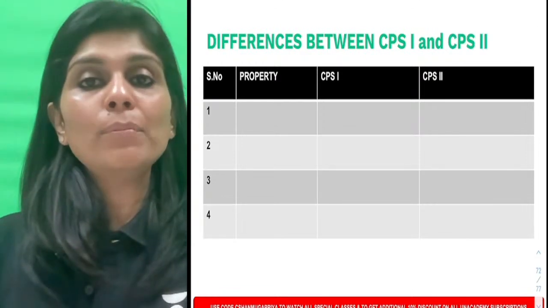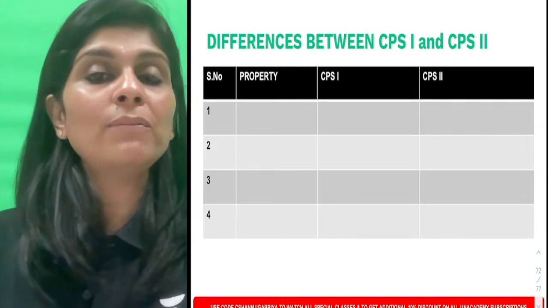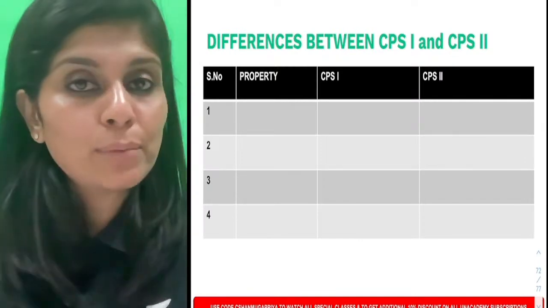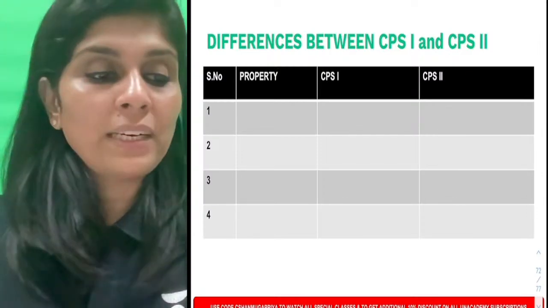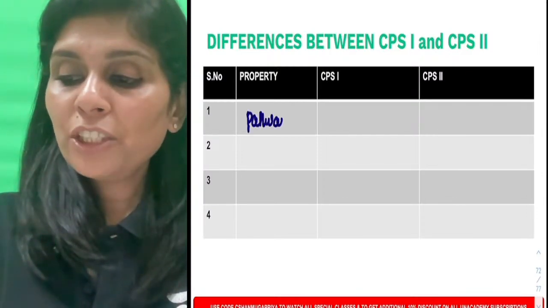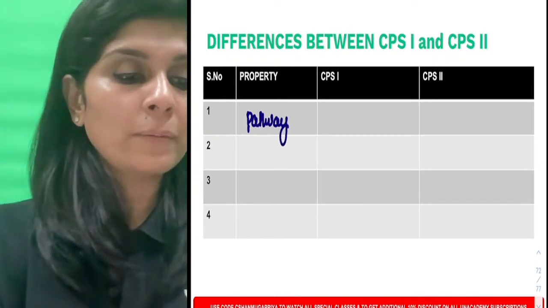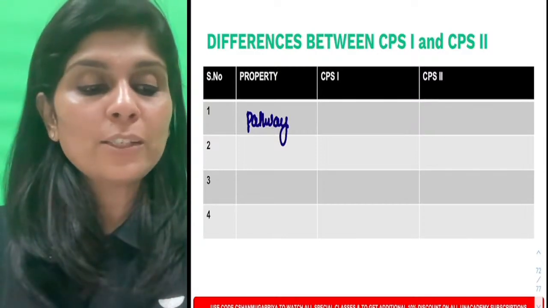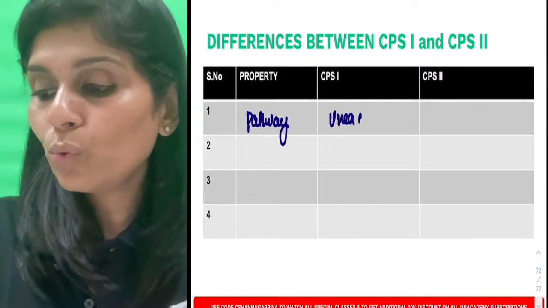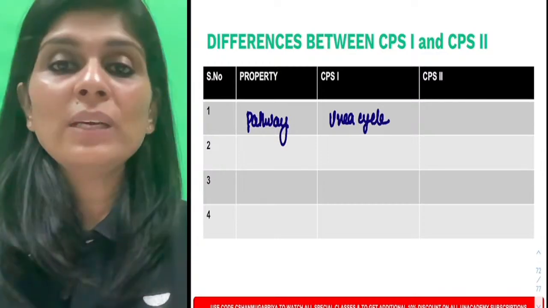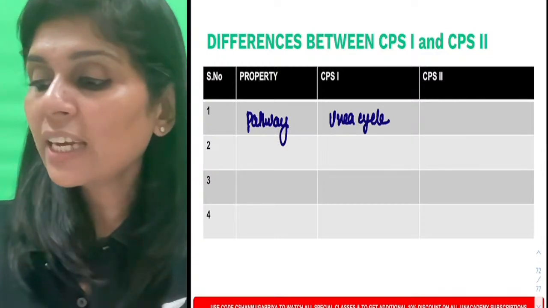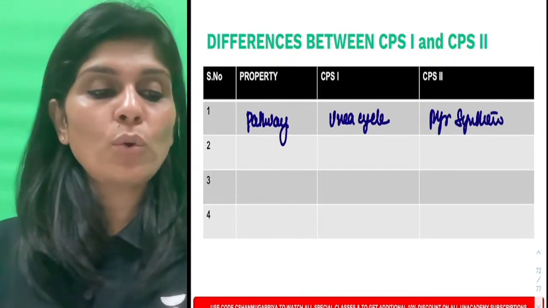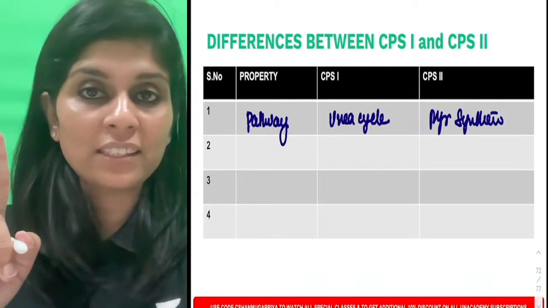In this tabular column, I am going to tell you the differences between CPS1 and CPS2, and you're going to help me in filling it up. The first property is which pathway? In which pathway is CPS1 involved? It is involved in the urea cycle. In which pathway is CPS2 involved? CPS2 is involved in pyrimidine synthesis. That is the first difference.